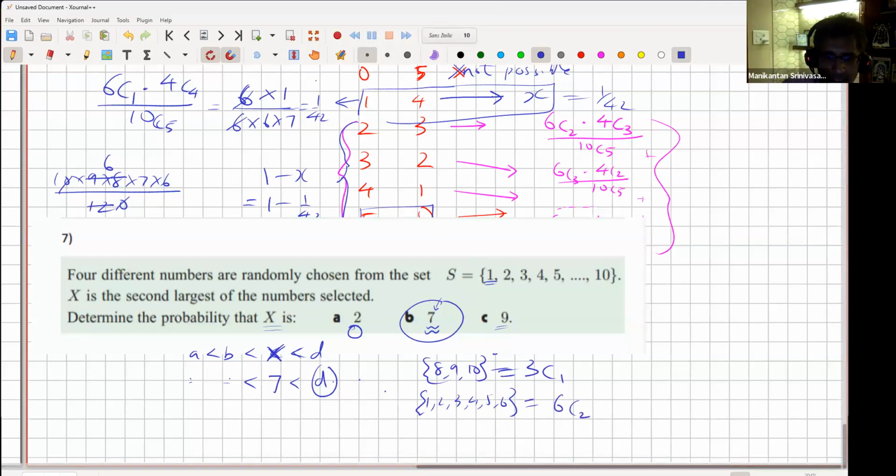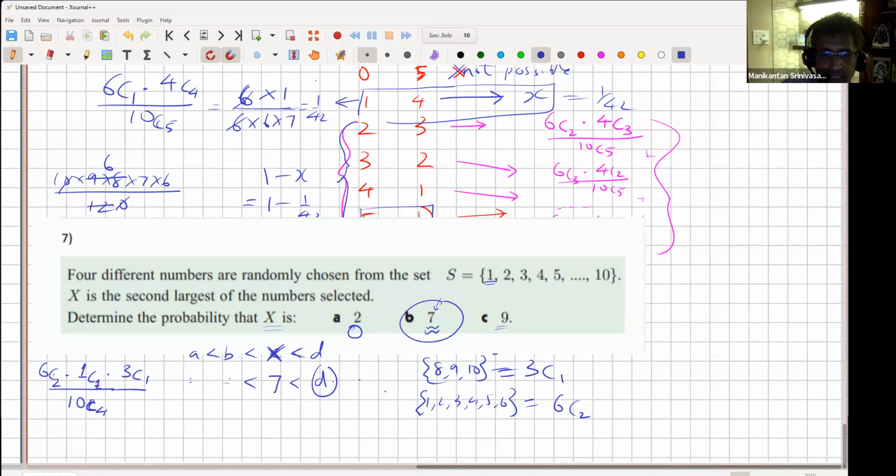So in other words, the probability is, if I'm asked to select randomly 4 numbers, the denominator would be 10 choose 4, of which the favorable cases are I'm selecting 2 numbers from 1 to 6 and I'm selecting 7. There's only one way I can select 7, that's 1. Or if I want to write it, it is 1 choose 1. Of the 1 7, I'll have to pick 1 7. That's 1 choose 1, which is obviously 1. Right? And of 8, 9, and 10, I'll have to pick 1, which obviously is 3. But using this notation, it's 3 choose 1. And that's it. Rest is very simple, right? You just have to figure it out, right?